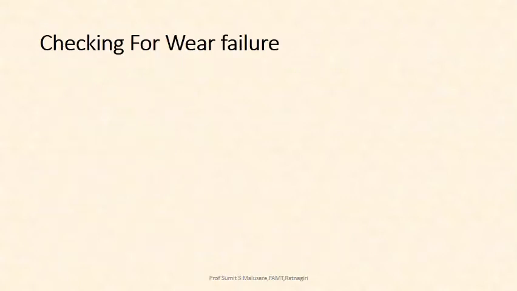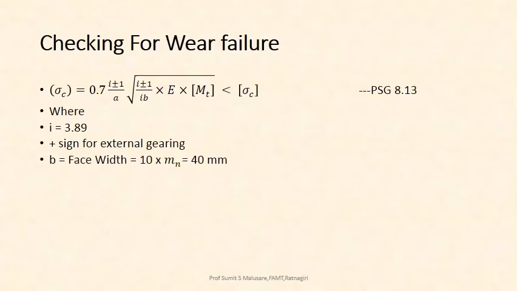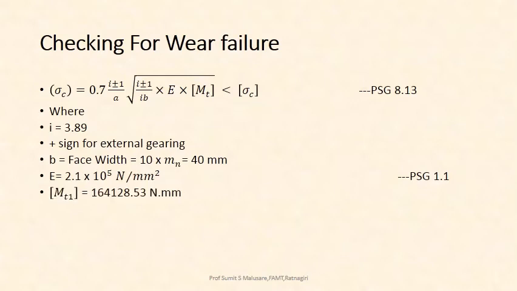Checking for wear failure. This is a standard formula given on PHG 8.13 for checking against wear failure. I is equal to 3.89; the positive sign is for external gearing. B is the face width, which is equal to 10 times Mn, that is 10 into 4, which is 40 mm. E is equal to 2.1 into 10 to the power of 5 Newton per mm square with reference to PHG 1.1 for alloy steels. MT1 is the torque, already calculated.